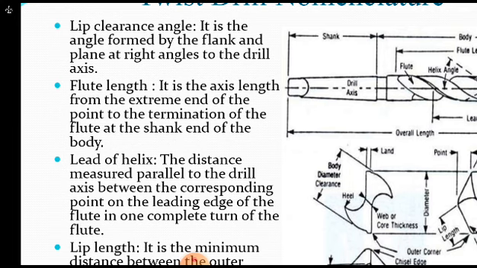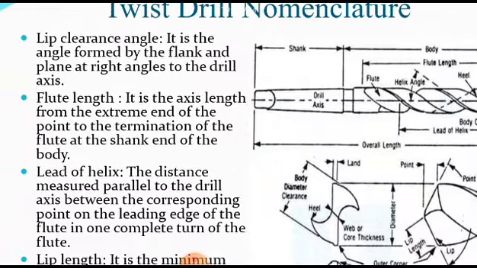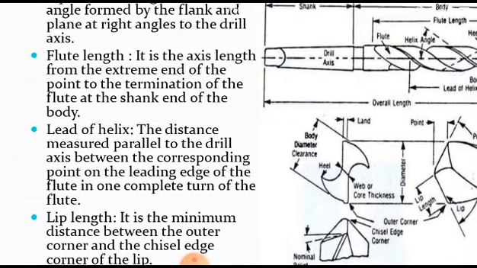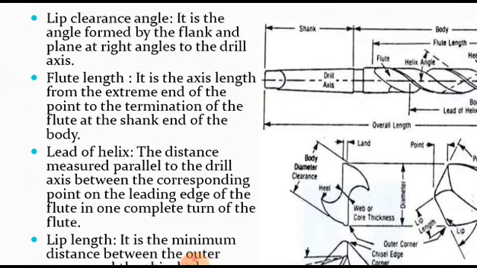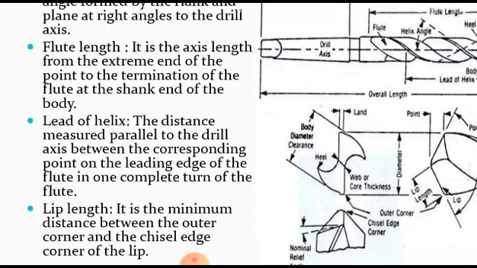Flute length: the axial length from the extreme end of the point to the termination of the flute at the shank end of the body. Lead of helix: the distance measured parallel to the drill axis between the corresponding points on the leading edge of the flute in one complete turn of the flute.